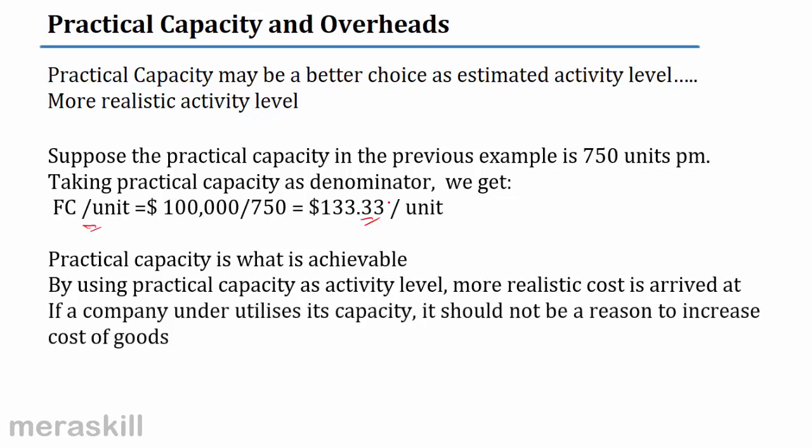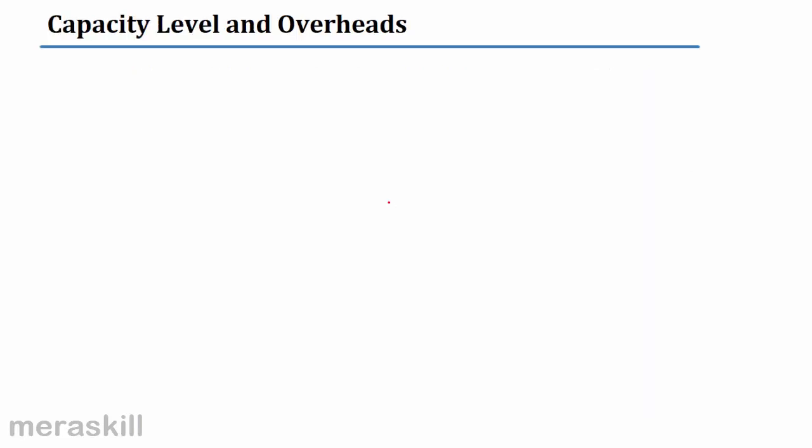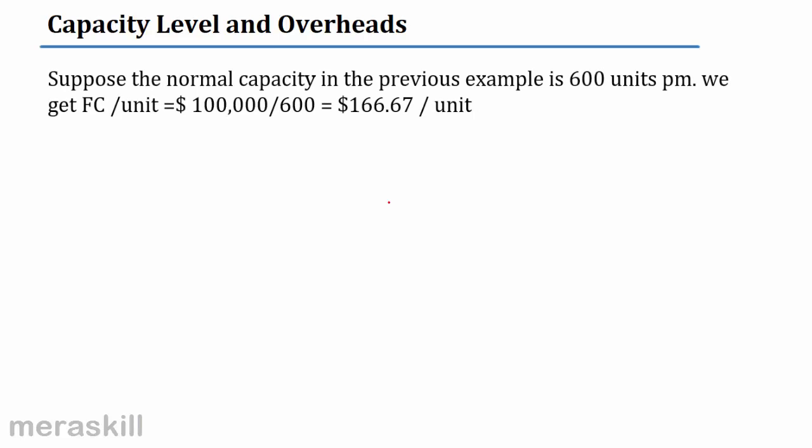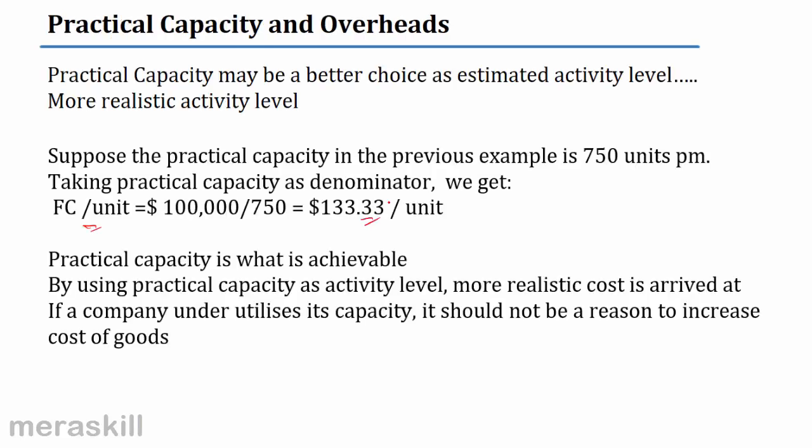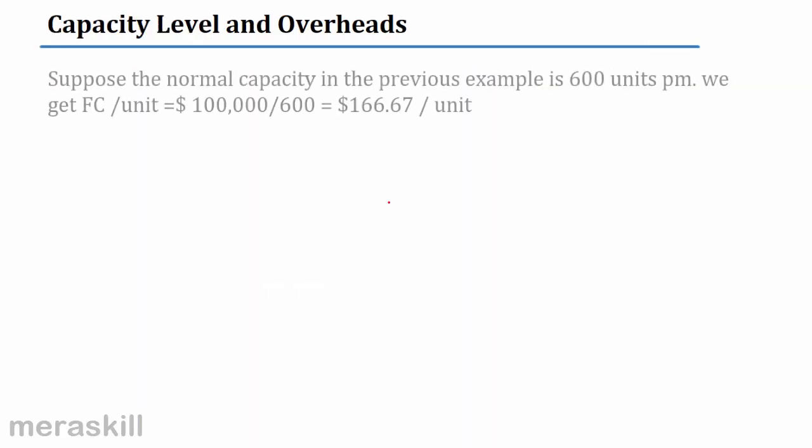And if the company underutilizes its capacity, it should not be a reason to increase the cost of goods. You have the capacity, you are not using it. Why are you increasing your cost? Only because you are not using the capacity that you have. Do you understand? Is it clear, students? So far clear? Follow. Let's understand it with an example.